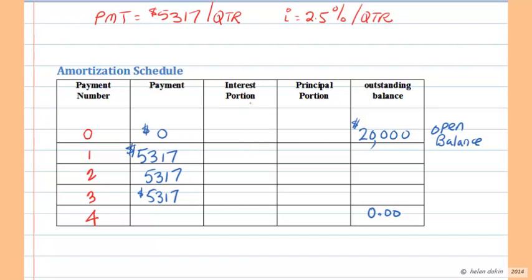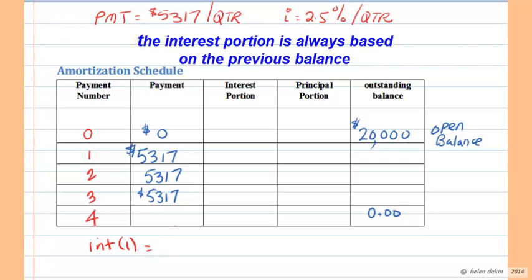For example, let's figure out the interest portion of our first payment. We've just made our first payment of $53.17, and we'd like to determine how much interest is going to be taken out of that payment. So in order to calculate the interest portion for any payment, it's going to be based on a percentage of the previous balance. And so our percentage is going to be 2.5% of the previous balance.